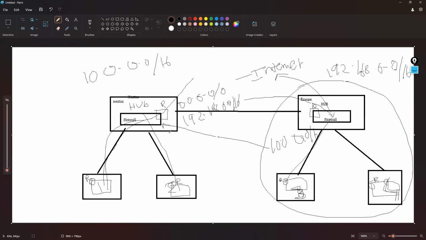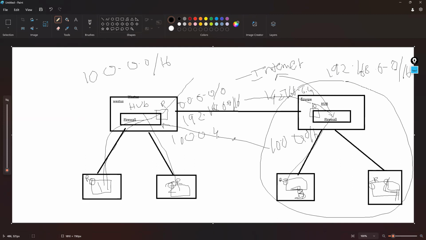That means, for example, 10.0.0.4 here, and in the other firewall the IP address will be around 192.168.0.4. This totally needs to be done, guys, so that they are able to communicate with each other. This is a multi-hub setup.